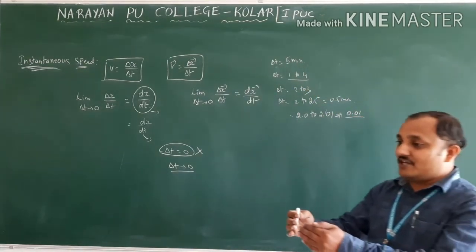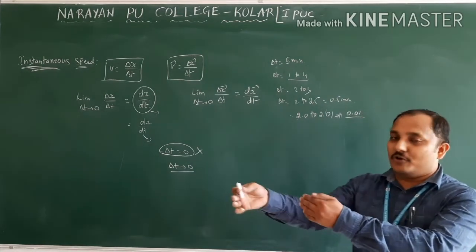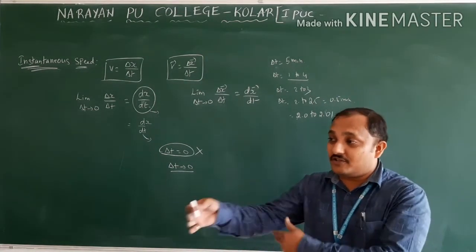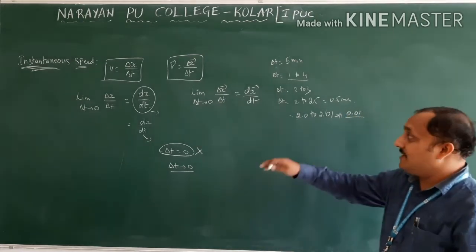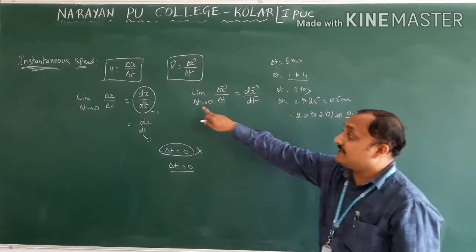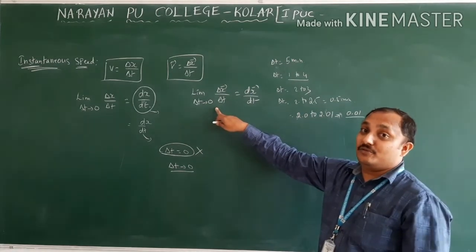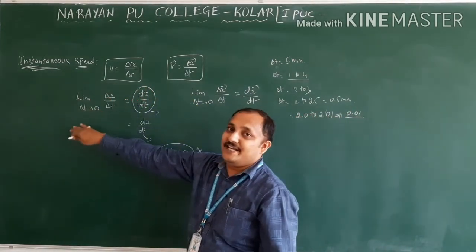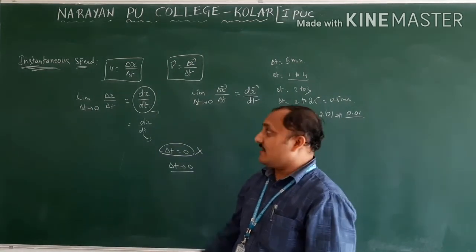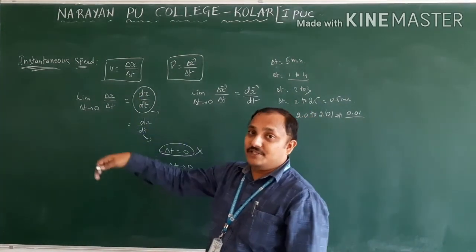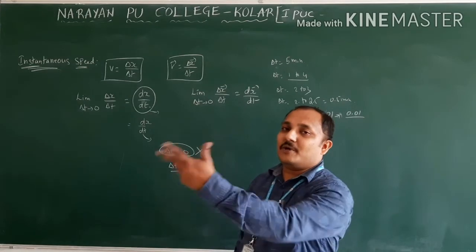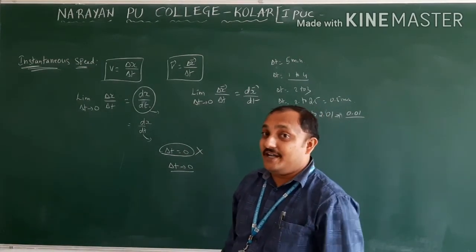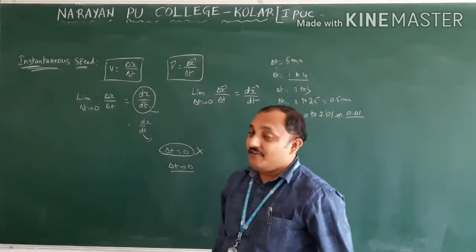See here, the time difference goes from 5 minutes to almost 0. Why? Because whenever we are crossing that window, crossing that door, crossing that gate, you won't take that much time. How much time have you taken to cross the door? Very little time. That very small time only we are taking as almost tends to 0 but not equal to 0. This is nothing but the instantaneous speed, instantaneous velocity definition. This is according to the equation. Simply, if you want to say, velocity at a particular instant of time is called instantaneous velocity.